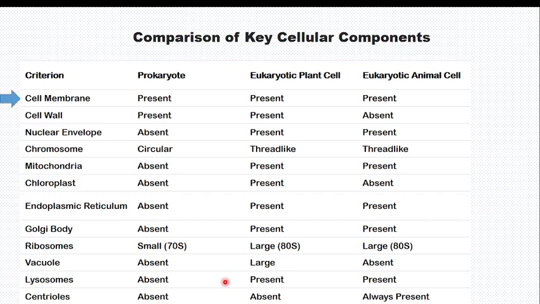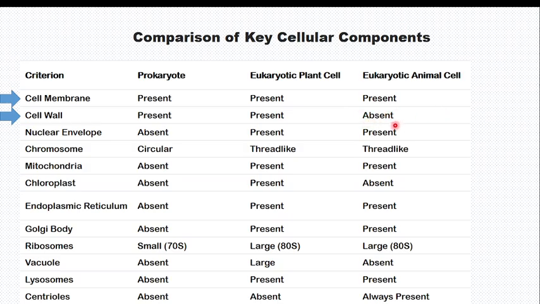In the criteria of the cell membrane, it is present in all: bacteria or prokaryotic cell, plant cell, and animal cell. For the cell wall, prokaryotes have a cell wall, and the eukaryotic plant cell has a cell wall, but the animal cell has no cell wall.